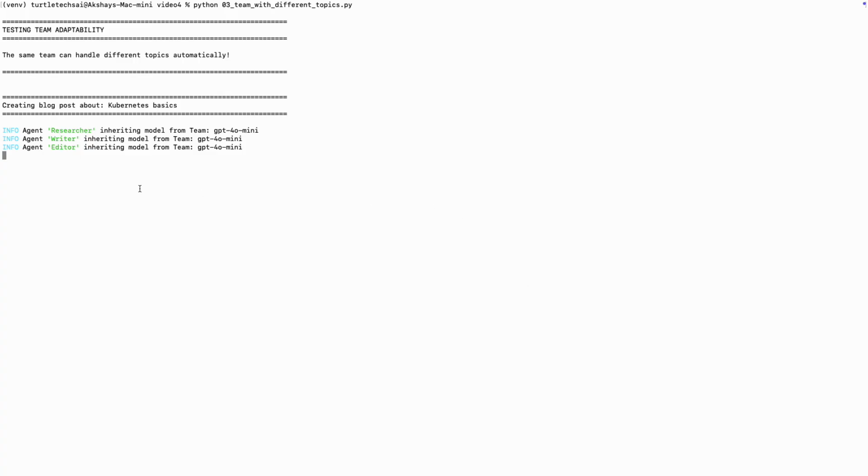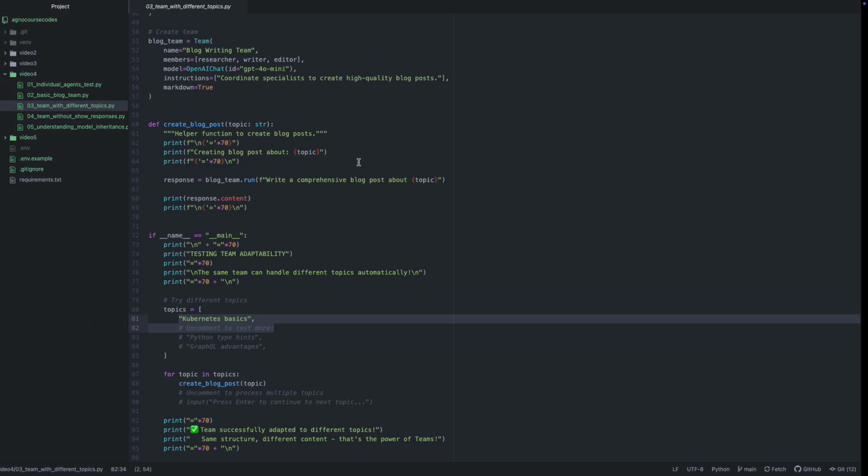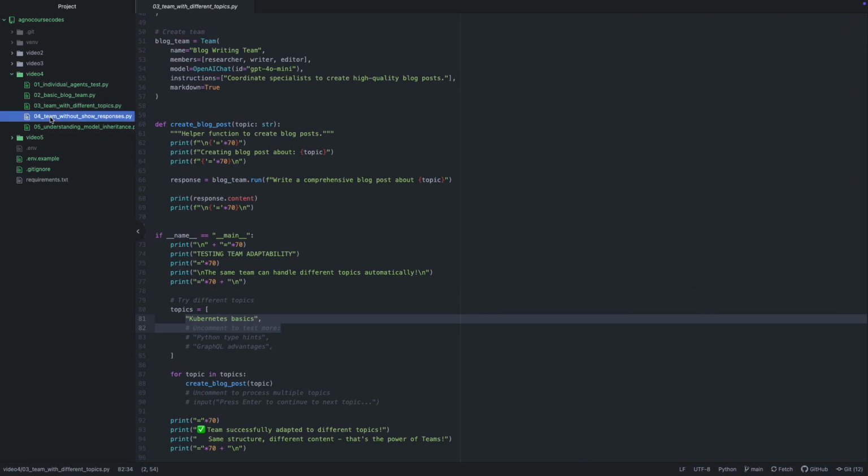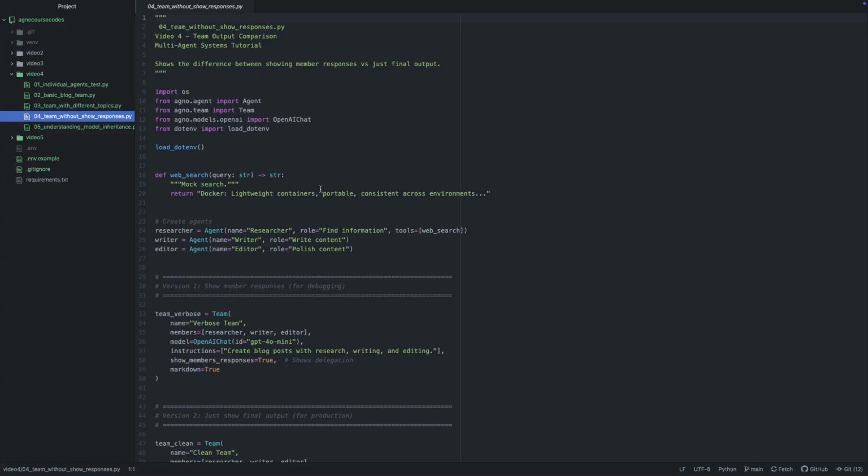Okay, so what I'll do is let's wait for this to complete. Let me explain the fourth code base that I want to show you. Basically here we'll see the difference, the importance of show member responses.